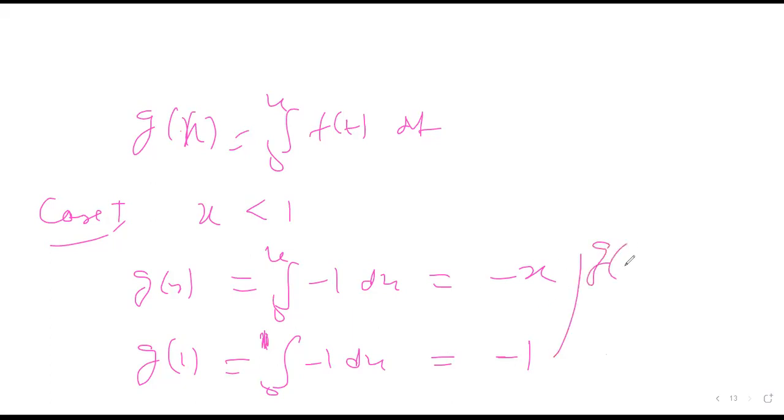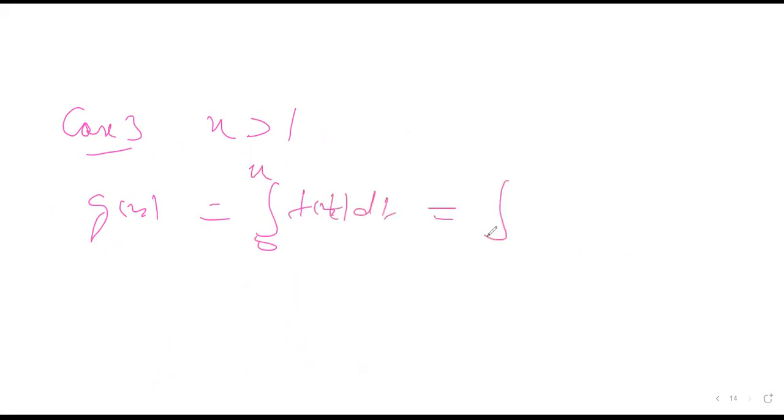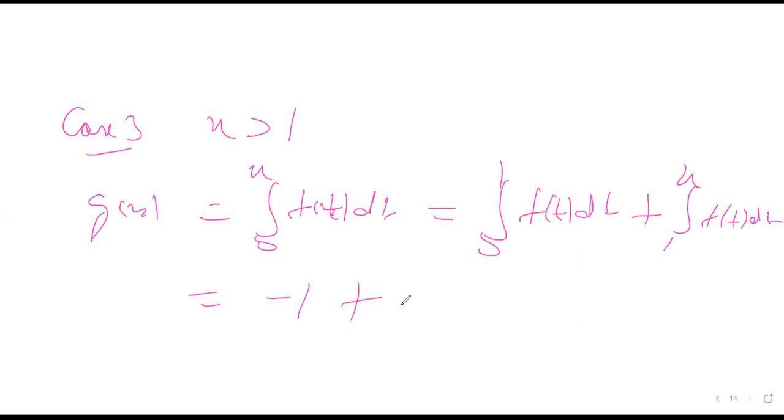Similarly, case 3, when x is greater than 1. So g(x) is equal to the integral from 0 to x of f(t) dt, which is equal to the integral from 0 to 1 of f(t) dt plus the integral from 1 to x of f(t) dt. For 0 to 1 we have already proved it is minus 1, plus the integral from 1 to x of f(t) dt.